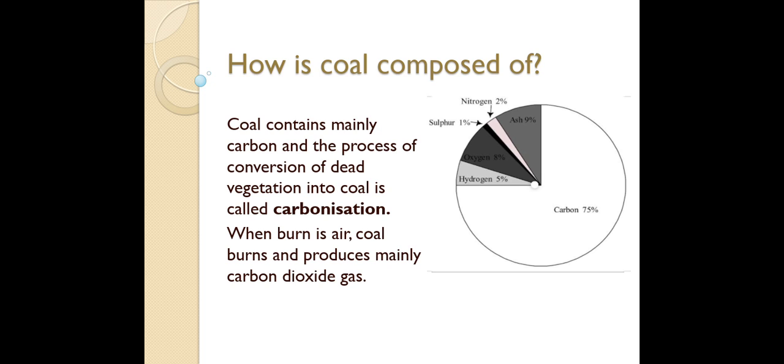Now see what coal is composed of. Coal mainly contains carbon, and the process of conversion of dead vegetation into coal is called carbonization.